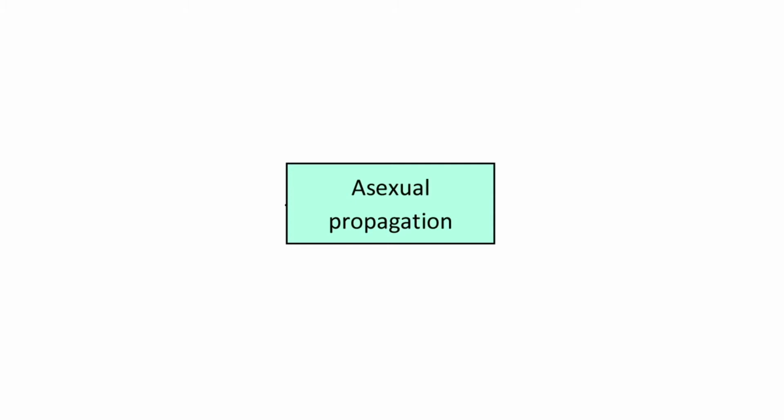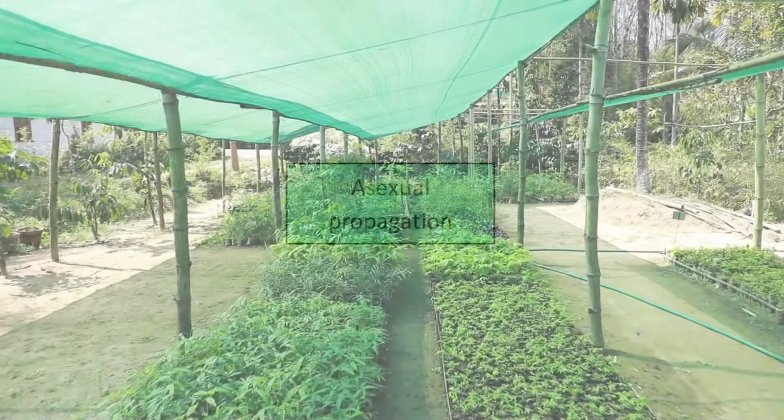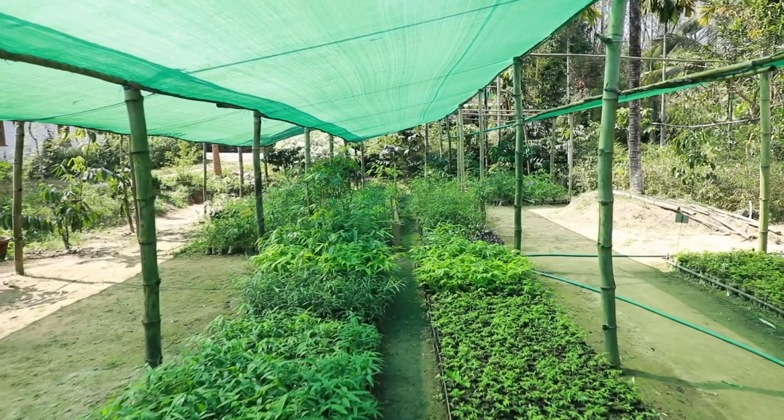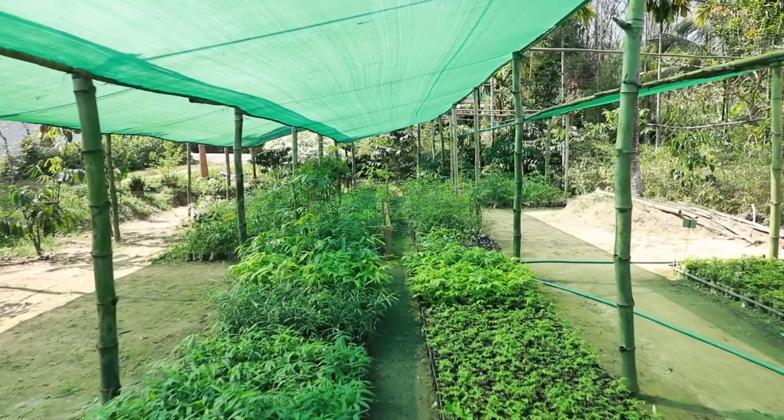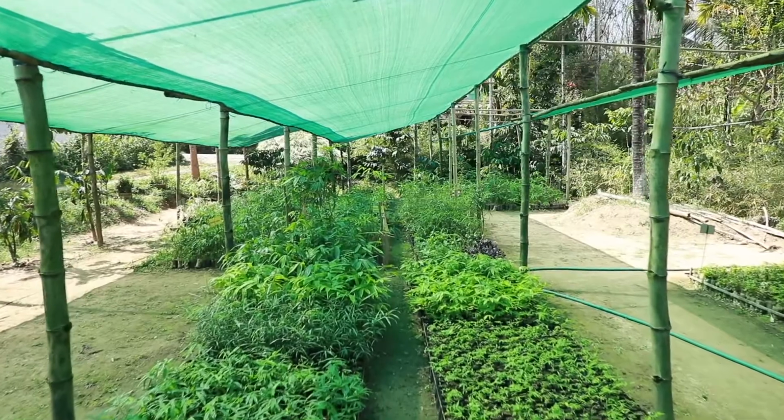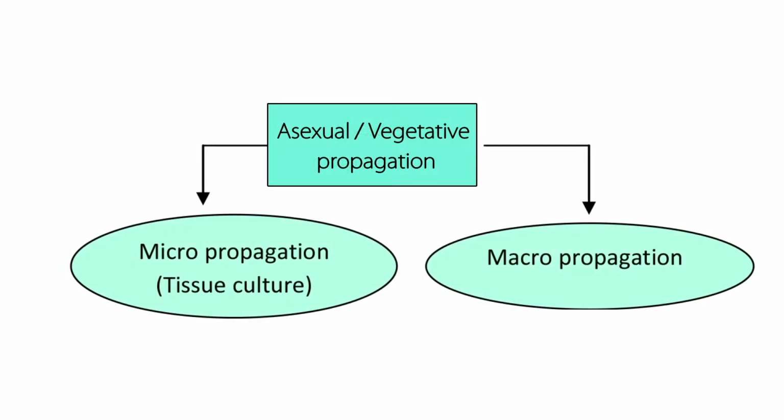Now we'll move on to asexual propagation or vegetative propagation. This type of propagation is popular as there is a severe limitation in propagating bamboo with seeds. As mentioned before, vegetative propagation is classified into micropropagation or macropropagation. First, we look into micropropagation, which is tissue culture.